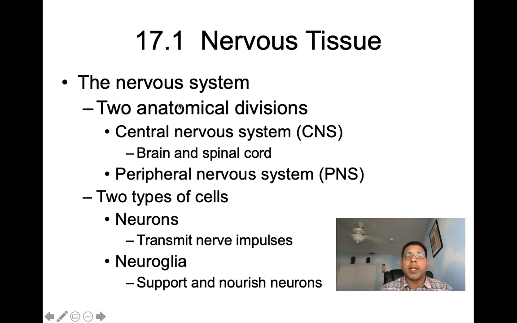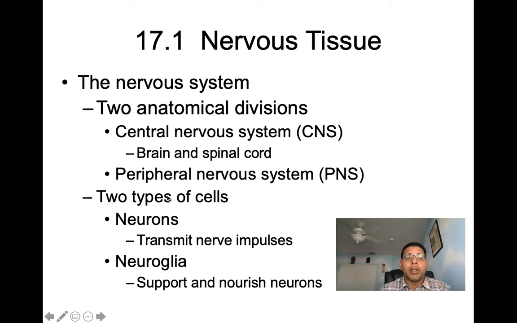Again, the nervous system is divided into two anatomical divisions. We have the central nervous system, or the CNS, which is made up of the brain and the spinal cord. Then the peripheral nervous system, the PNS, is made up of everything outside the CNS. We'll go through and check that out. It'll include ganglia and nerves as well.